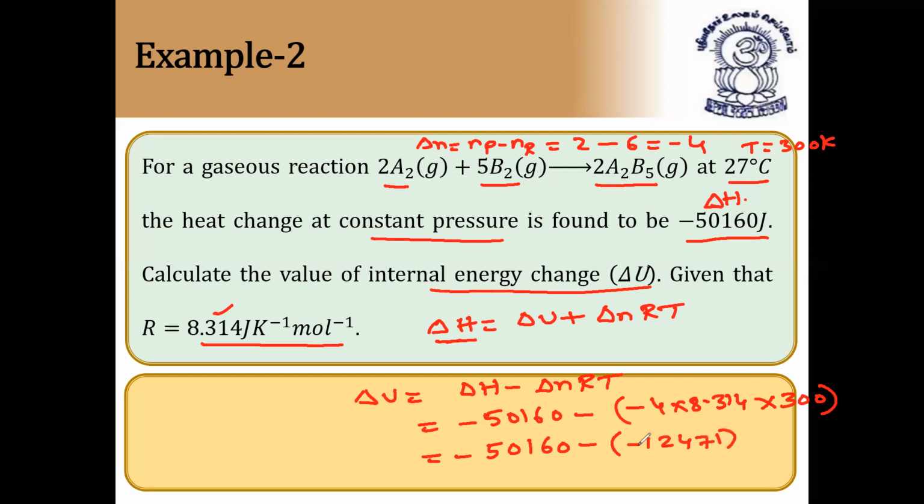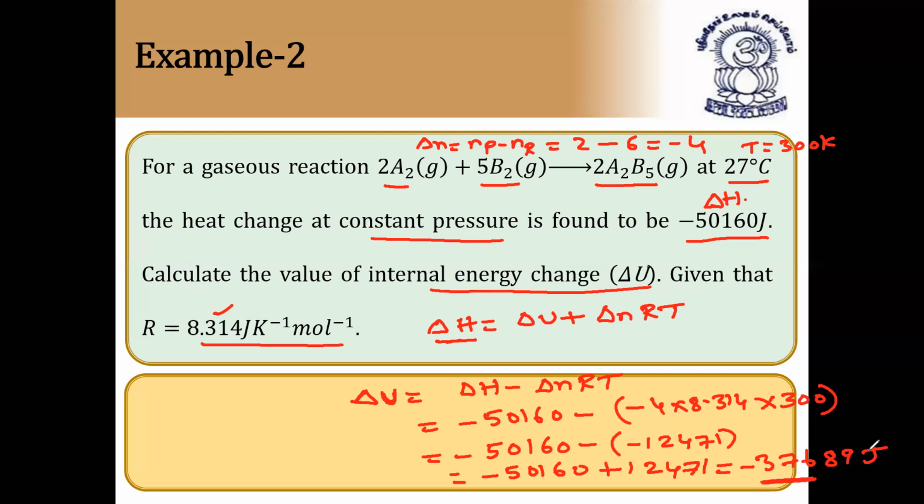So minus of minus becomes plus: minus 50,160 plus 12,471 joules is equal to minus 37,689 joules. So this is the answer. Delta U, that is the change in internal energy of the system, is equal to minus 37,689 joules.